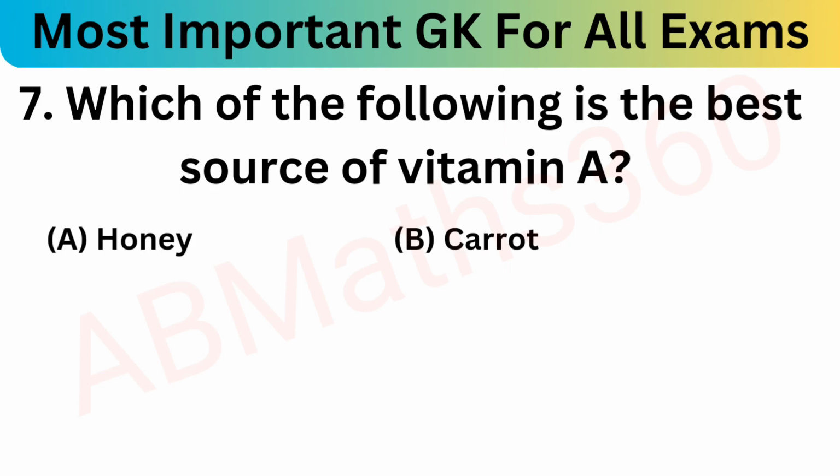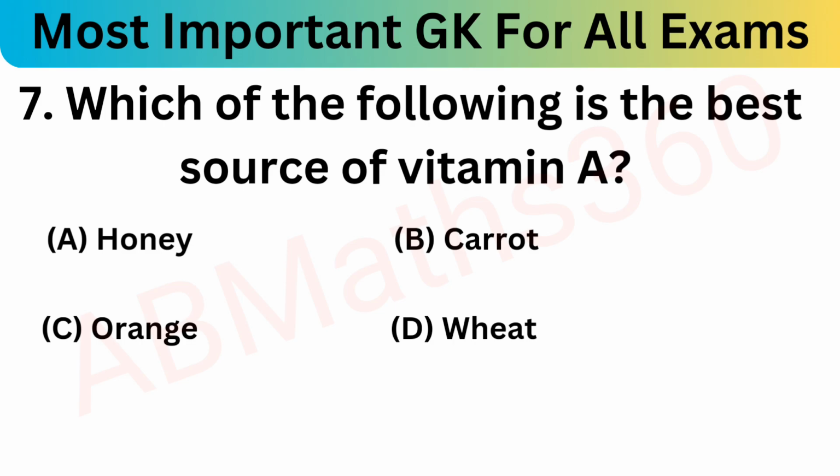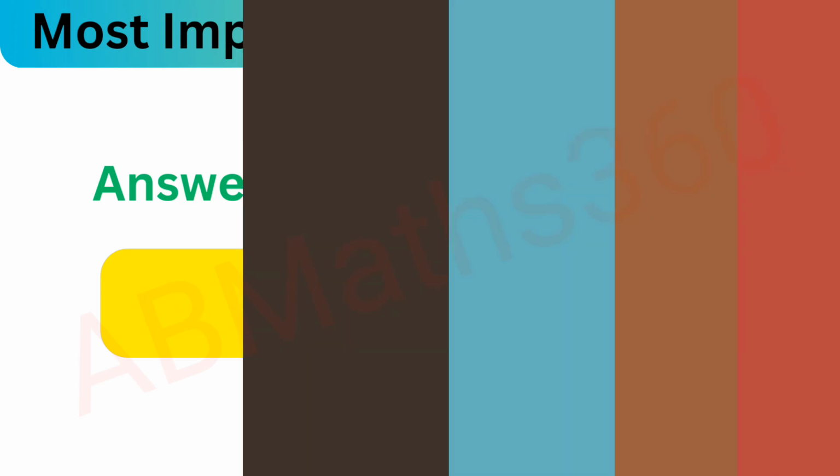Which of the following is the best source of vitamin A? Option A honey, B carrot, C orange, and D wheat. Which is the rich source of vitamin A? So our answer is carrot, the rich source of vitamin A.